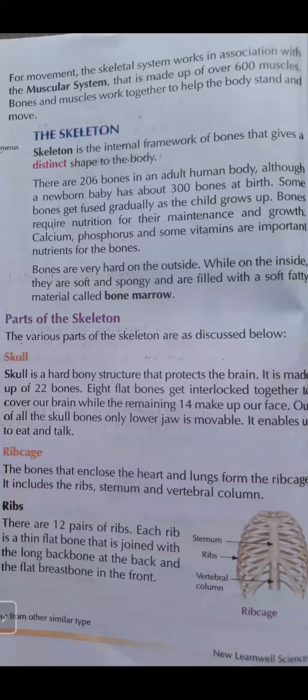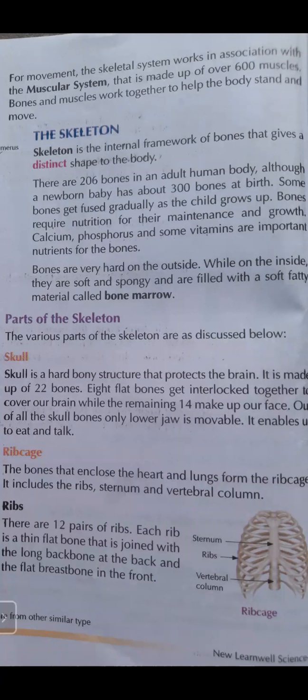Bones and muscles combinedly work together to help the body stand, meaning when we are in a standing position or when we are moving. So who helps us? These bones and muscles help us stand upright. In a standing position, we take help from our muscles and from our bones.